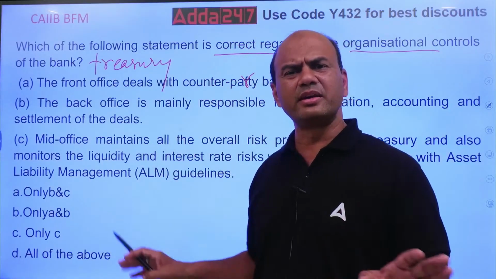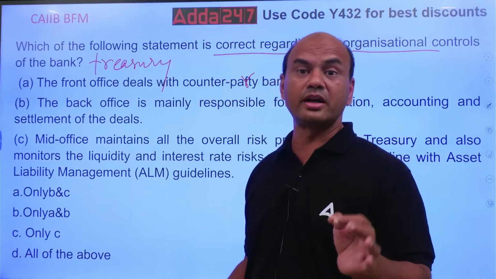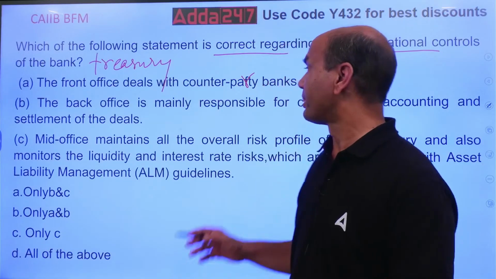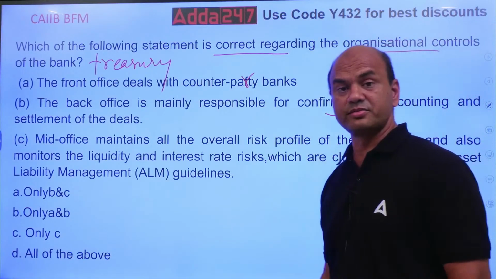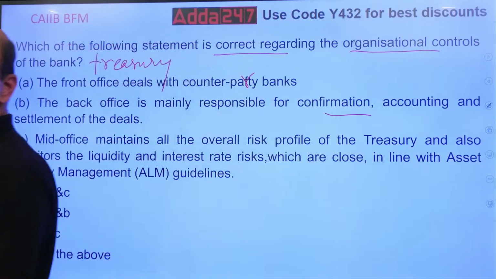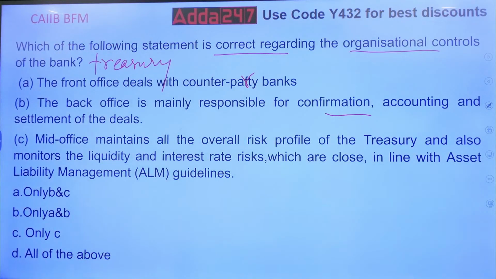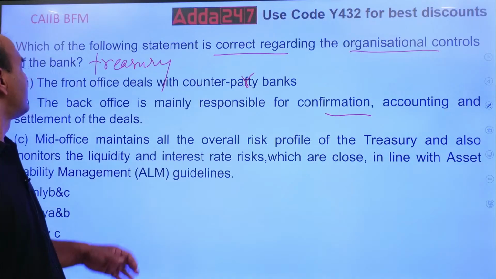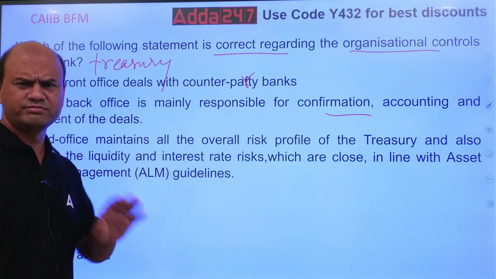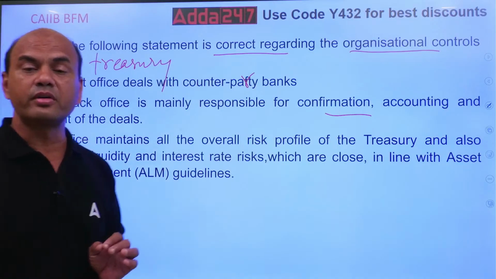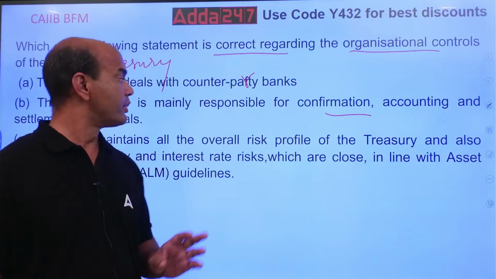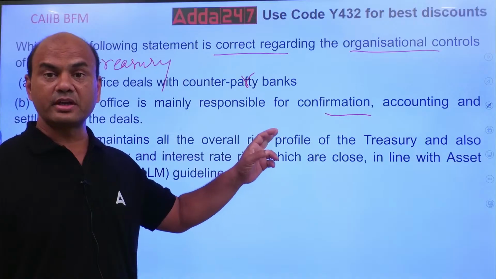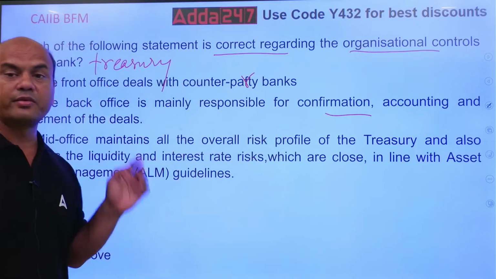Back office settlement. Take the transactions. See to it that every transaction is settled. Mainly responsible for confirmation, accounting and settlement of deals. Correct? That is also. Settlement of deals is an important part in treasury. Kindly note. Don't underestimate the power of back office. Many of us feel that front office is very important. Dealing. Nothing like this. Each office is important. Front, mid and back. Each one has its separate role. Okay? So back office is also responsible for confirmation, accounting and this settlement of deals.